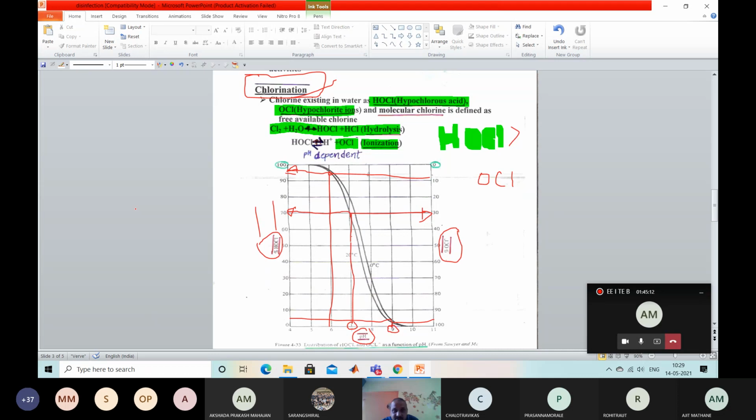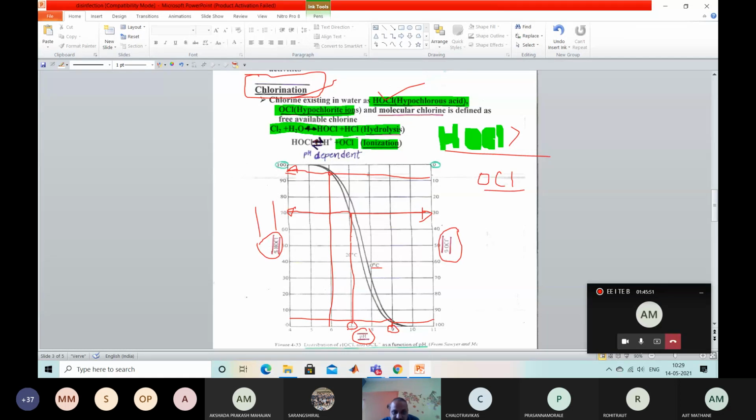This chlorination process produces two types of molecules, hypochlorous acid and hypochlorite ions. Hypochlorous acid, HOCl, is more effective than OCl, and the formation of HOCl and OCl depends upon temperature and pH. If you maintain the pH between 5 to 7, there are more chances of HOCl production, meaning more effectiveness.